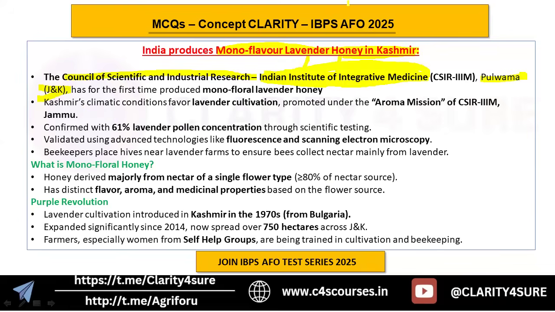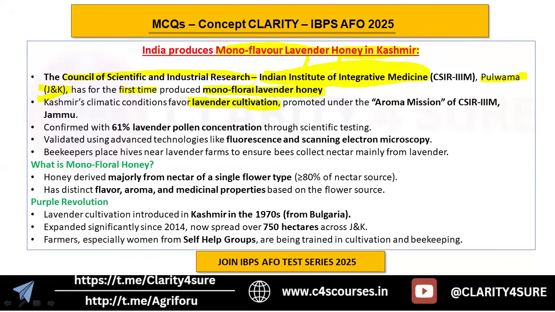Right. So now, CSIR, Indian Institute of Integrative Medicine, has for the first time produced mono flavor lavender honey. Okay, mono flavor lavender honey. Kashmir's climatic condition favors lavender cultivation. Now, the first thing that should come to your mind is which revolution is related to lavender cultivation, right? That should strike your mind whenever you hear this word lavender.